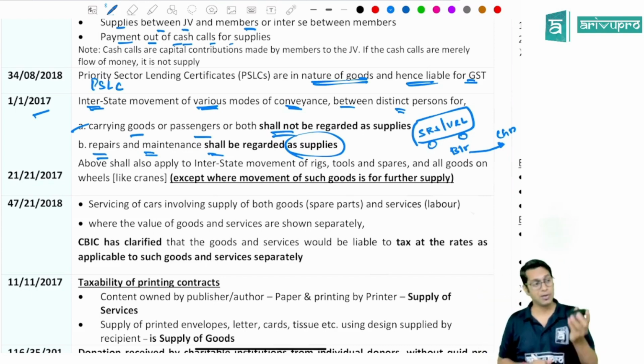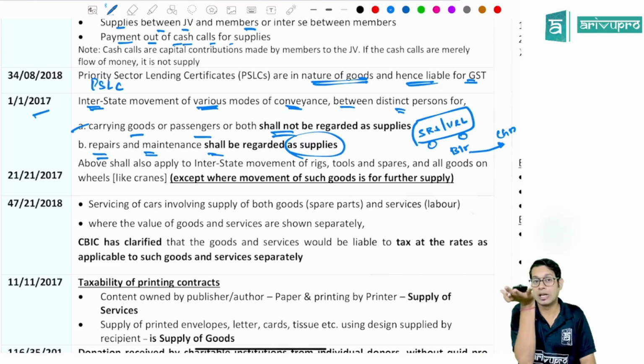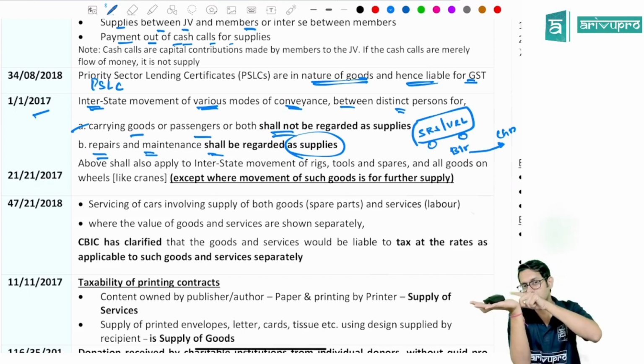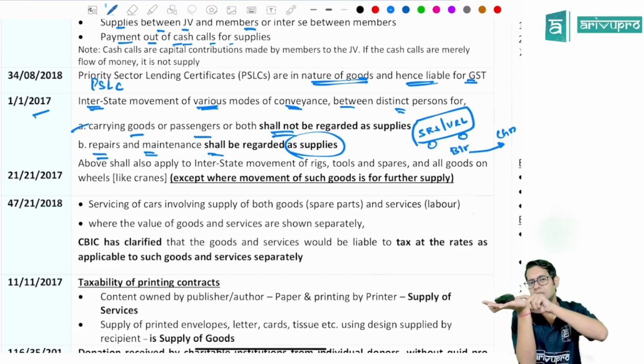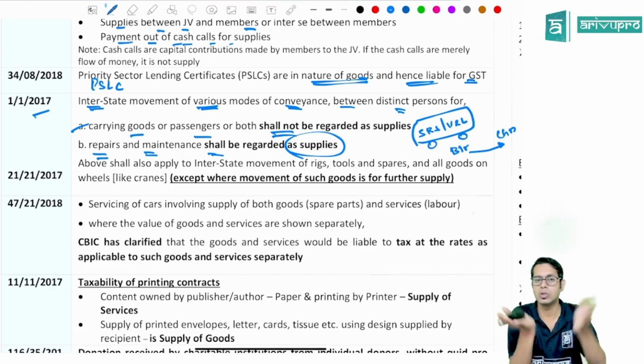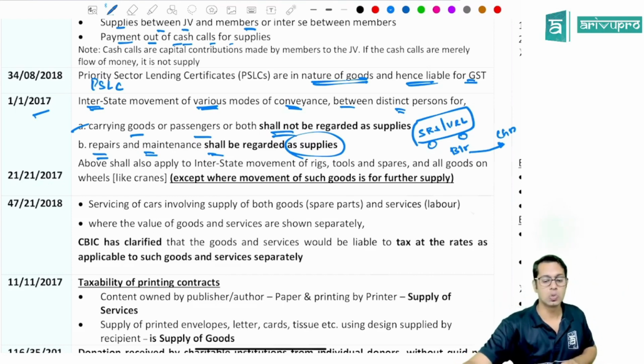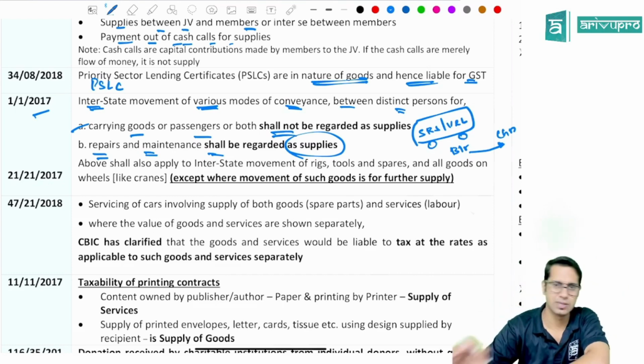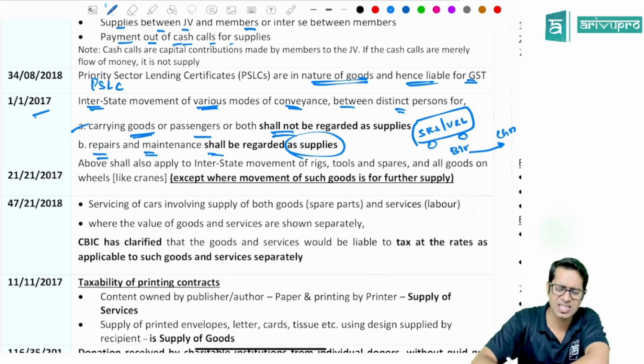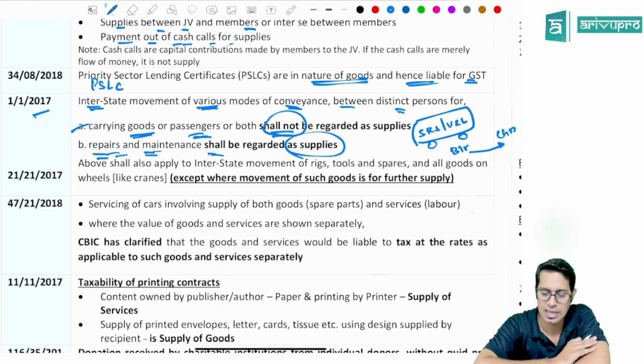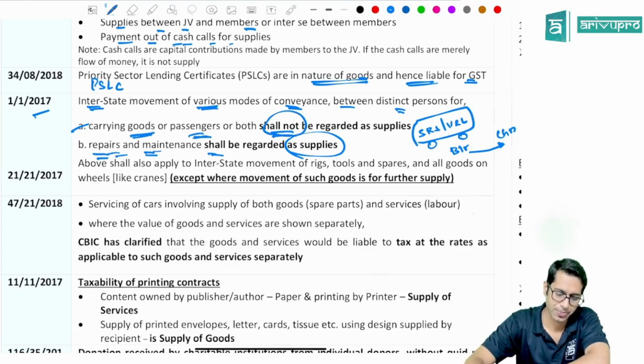But whereas from Bangalore, if this bus is going to Chennai for the purpose of repairs and maintenance, now in Chennai, repairs and maintenance of this bus is happening. So this unit in Chennai is giving repair and maintenance services to the unit in Bangalore. This transaction will be treated as supply. So for what purpose it is going is very important. If it is only carrying passengers and goods, then it is not regarded as supply. But if it is going for the purpose of repairs and maintenance, then the transaction will be treated as supply.